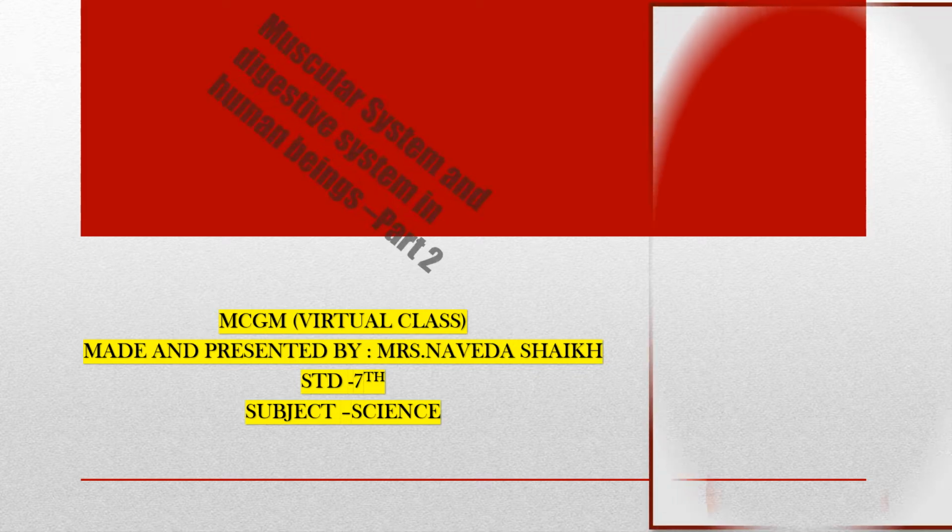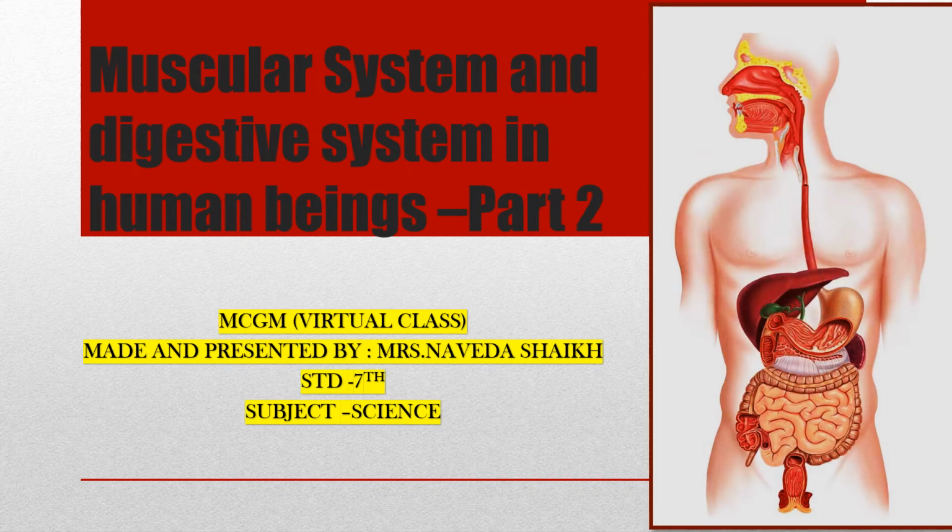Now, we have already started with this chapter and we have uploaded a video of the first part of this chapter, that was muscular system and digestive system in human beings. This is part 2 of this chapter. We have already completed muscular system. So if you haven't watched our video, please go and watch that video first, so you'll understand the first half of this chapter. And in this video, we'll be talking about the next half of the chapter, that is the digestive system in human beings.